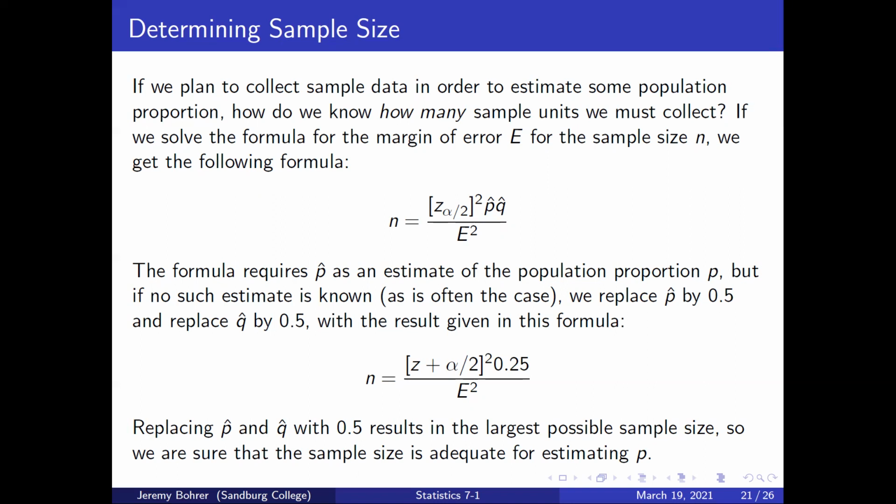The formula requires p hat as an estimate of the population proportion p, but if no such estimate is known, as is often the case, we replace p hat by 0.5 and replace q hat by 0.5 with the result given in this formula. n equals z sub alpha over 2 squared times 0.25 all over E squared. Replacing p hat and q hat with 0.5 results in the largest possible sample size, so we are sure that the sample size is adequate for estimating p.